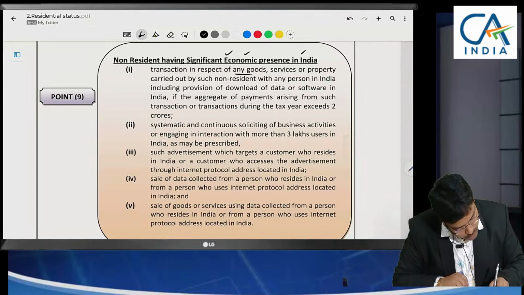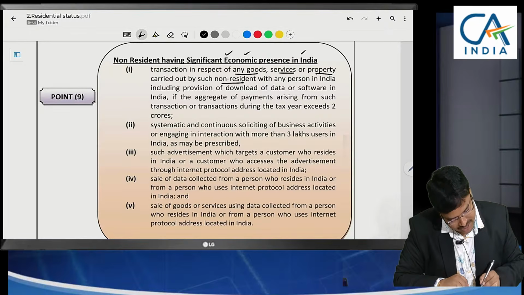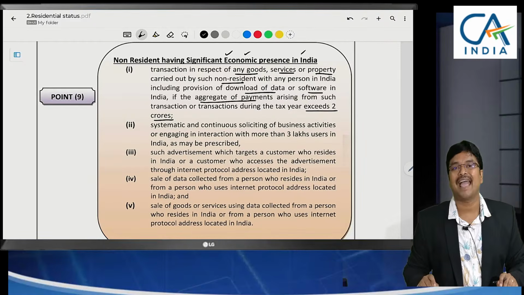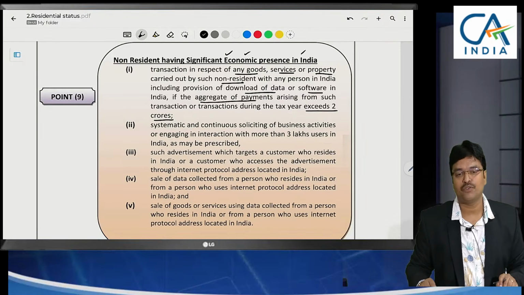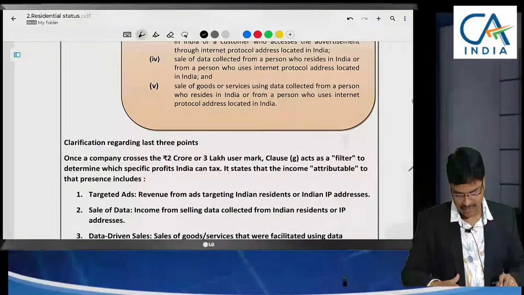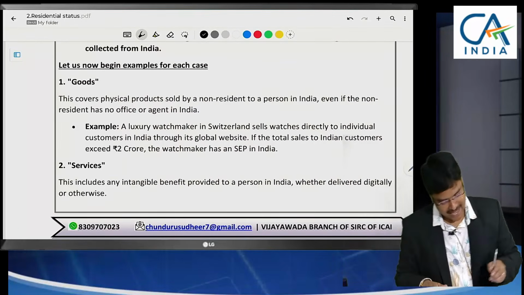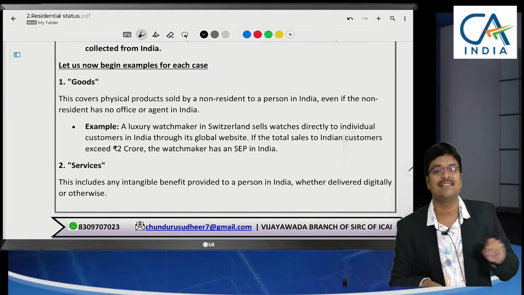Transaction in respect of goods, services, property by a non-resident, including downloading of data, software, if the aggregate of payment exceeds 2 crores. Word to word, I have given an example for each word. You can easily understand. Let us begin. First point I am explaining, sir. Goods. I will explain with the example directly.